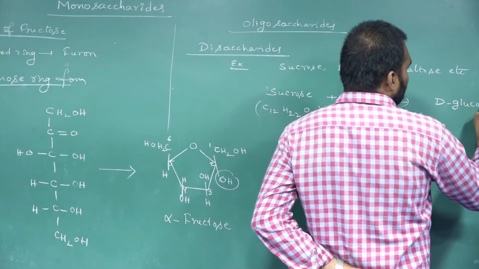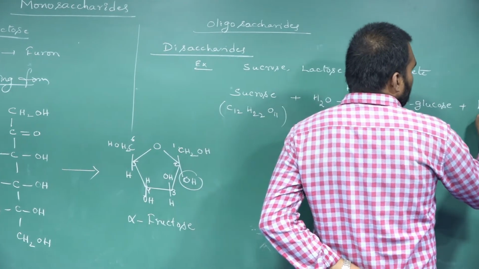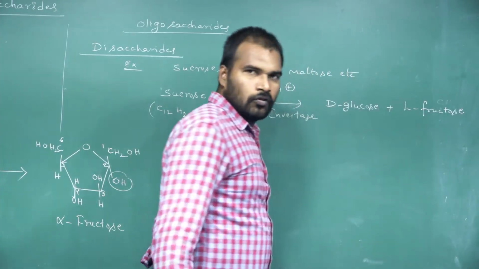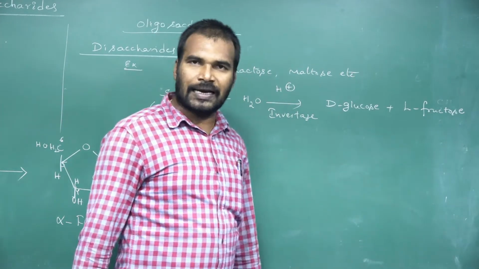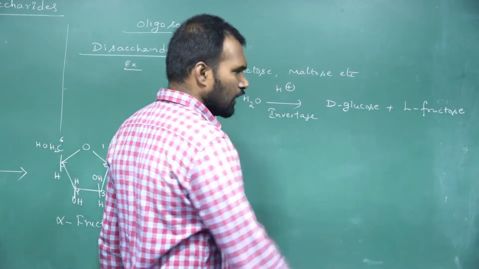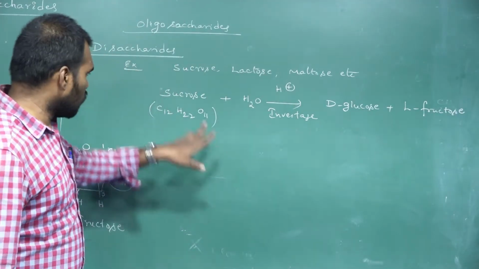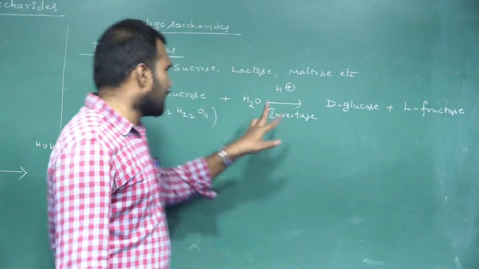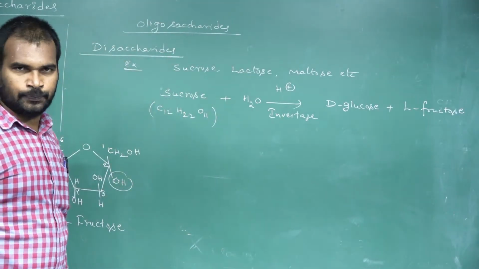D-glucose and L-fructose. Okay, D-glucose and L-fructose. They both are having the same molecular formula. So sucrose on hydrolysis, how many monosaccharides did we get? 2. So it's an example for a disaccharide.